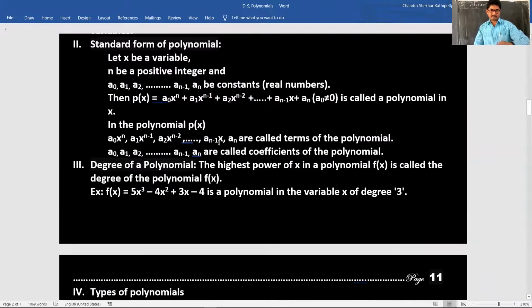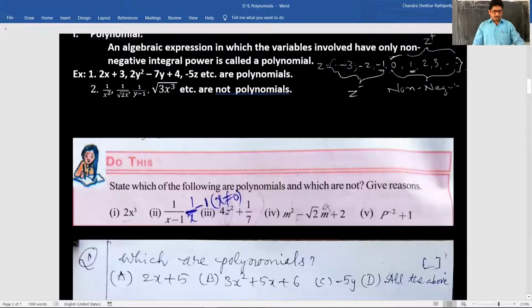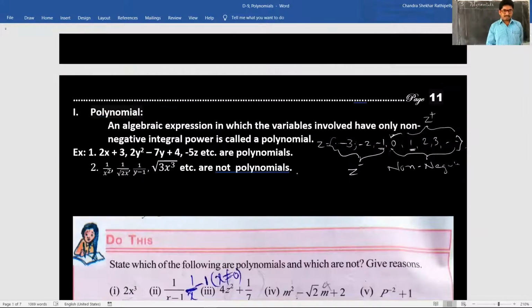You think once. 1 by a is equal to a to the power of minus 1. An algebraic expression in which the variables involved have only non-negative integral powers is a polynomial. Here the power is negative. That's why this is not a polynomial. Understood?